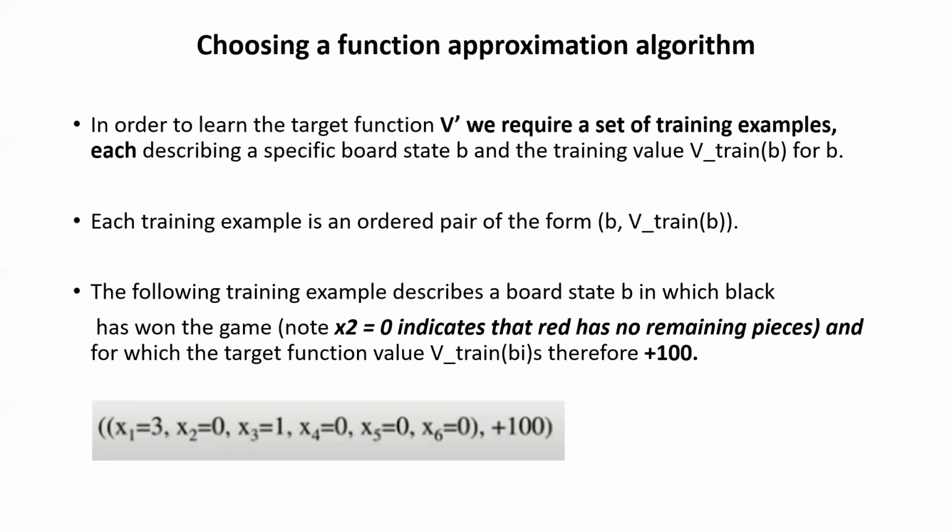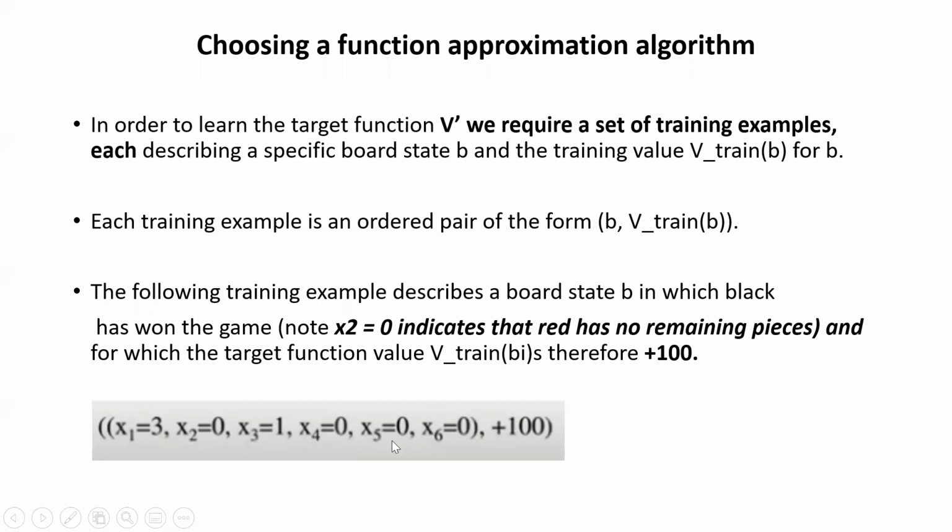According to the following example, in this example black has won the game. So for red, all the possible values will be 0, the values that are related to the red ones, right? And x4 is the red king, so you can see that x4 is 0.